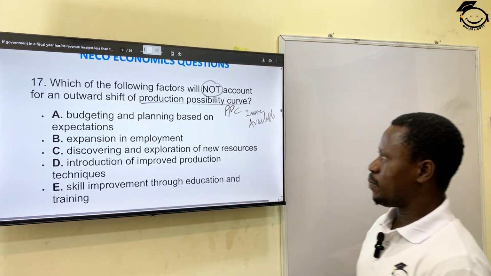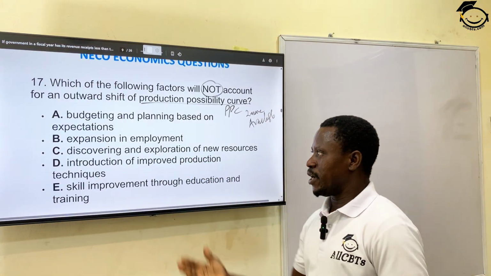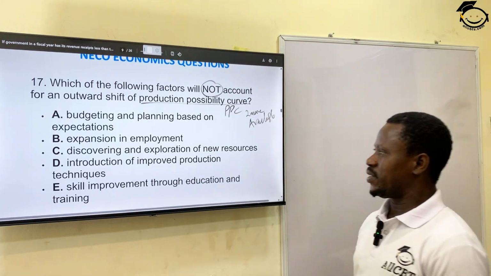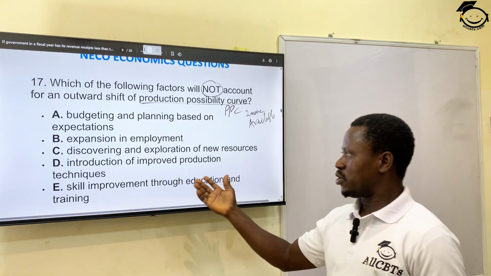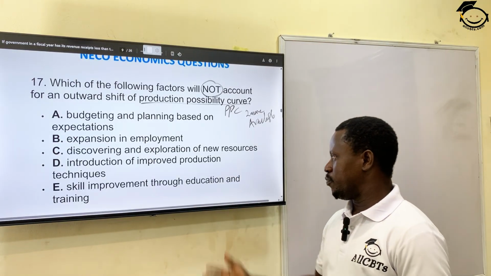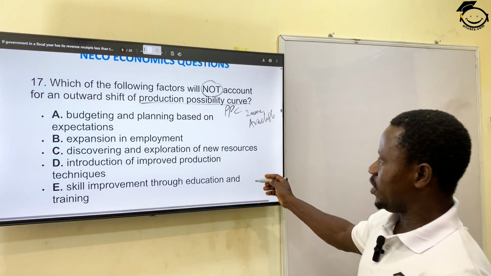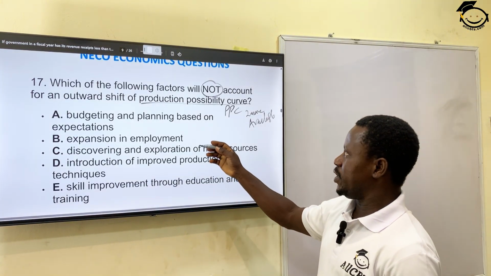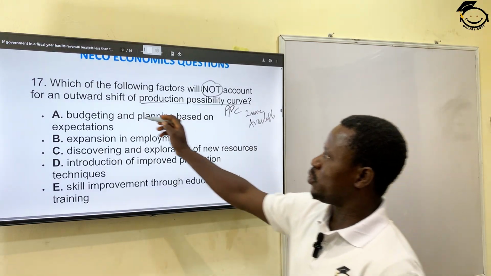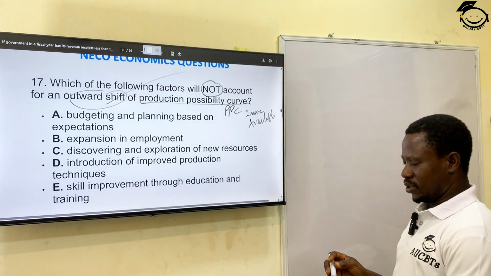A, budgeting and planning based on expectations. B, expansion in employment. C, discovering and exploration of new resources. D, introduction of improved production techniques. E, skill improvement through education and training. You agree with me that E, D, C, and B are all factors that will make us have an upward shift, which means an increase in our production.